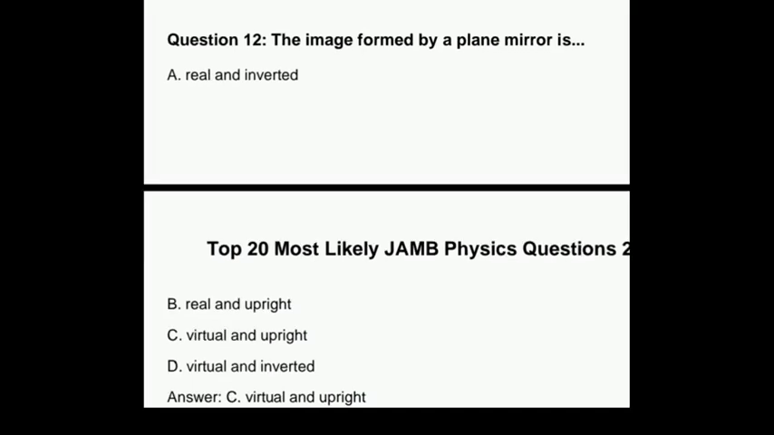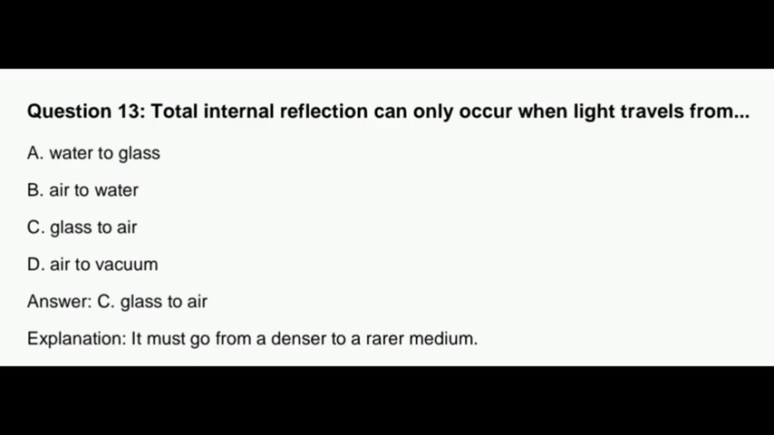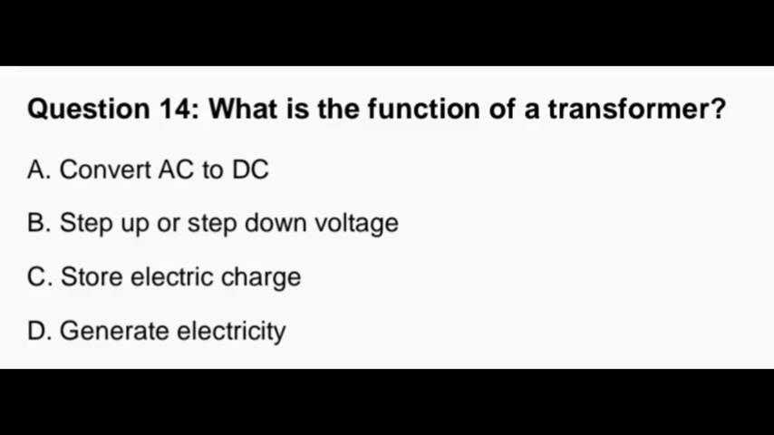Then the next question, the image formed by a plane mirror is real and inverted, real and upright, virtual and upright, virtual and inverted. The correct answer is C. Then the next question, total internal reflection can only occur when light travels from water to glass, air to water, glass to air, air to vacuum. Remember, for total internal reflection, light must travel from a denser medium to a less dense medium.